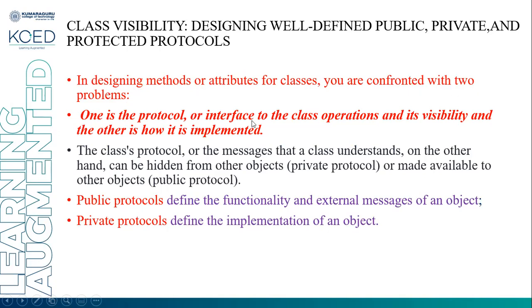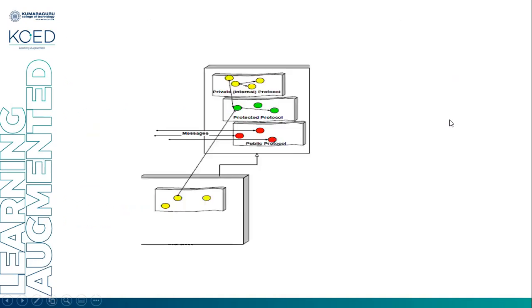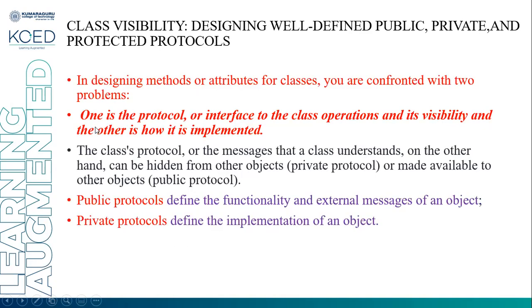One is the protocol or interface of the class operation and its visibility, and the other is how it is implemented. The class protocol is the messages that the class understands. On the other hand, it can be hidden from other objects.